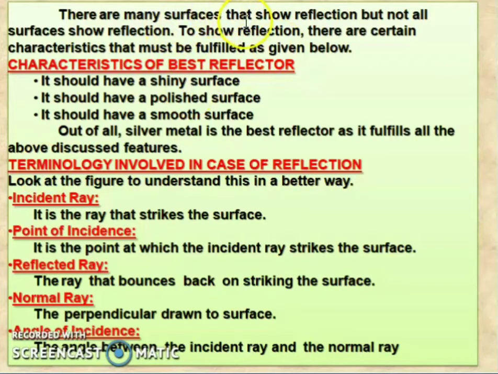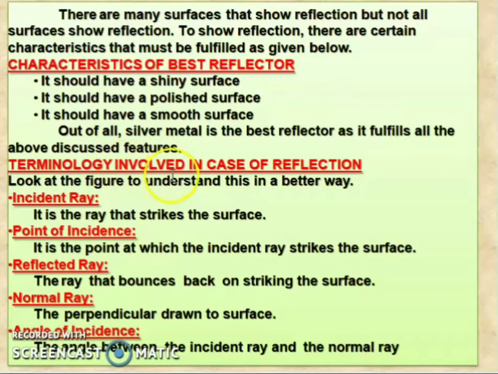There are many surfaces that show reflection, but not all surfaces show reflection. To show reflection, certain characteristics must be fulfilled, as given below. The characteristics of the best reflectors are: it should have a shiny surface, a polished surface, and a smooth surface. Out of all, silver is a metal and it is the best reflector as it fulfills all the above features. That is, silver has a shiny, polished and smooth surface. So silver is the best reflector.